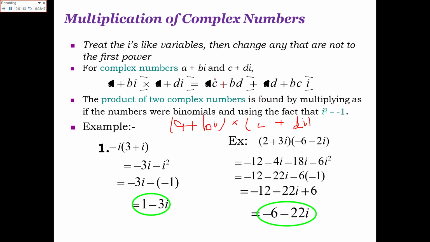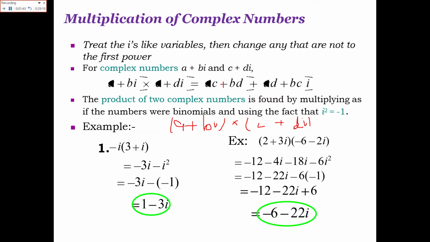Here he has directly used the equation, because of the iota square, here we have the negative sign, but I'll elaborate how to multiply them. You will multiply a with c, it will become ac, plus a multiplied by d iota, it will become ad iota, plus you have b iota into c, this is the third term, and then plus you will have bd iota square.